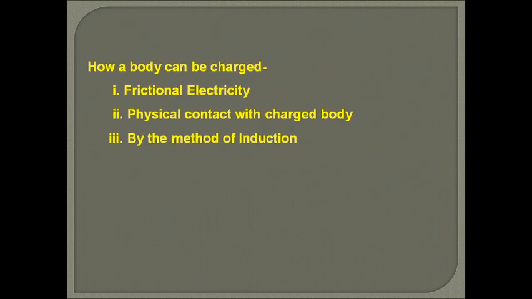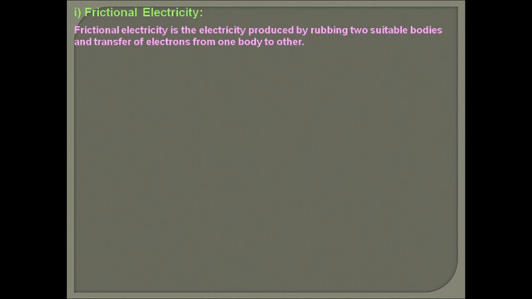So how can a body be charged? Let's discuss one by one the different methods by which a body can be charged. The first method is called frictional electricity, which we also simply call rubbing two objects together. Frictional electricity is the electricity produced by rubbing two suitable bodies and the transfer of electrons from one body to another.